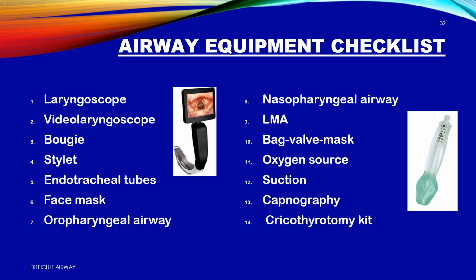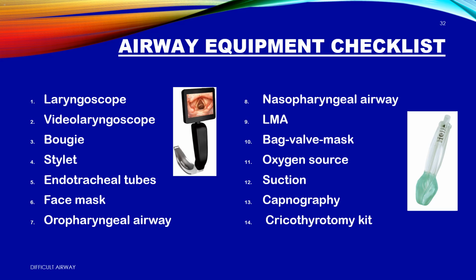7. Oropharyngeal airway. Stop the tongue. 8. Nasopharyngeal airway. Awake, bloody, or both. 9. LMA. Plan B, second gen if you can. 10. Bag valve mask. Oxygenate between attempts. 11. Oxygen source. High flow.